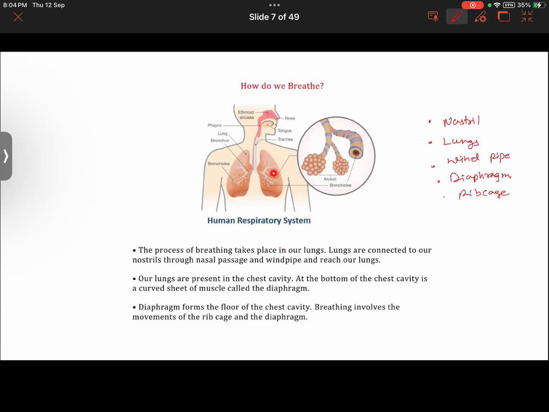This is the lungs. The process of breathing takes place in our lungs, and lungs are connected to our nostrils through this nasal passage and via this windpipe. So there's a kind of direct connection between our nostrils and the lungs via this windpipe and the nasal passage. Getting it now? The air that we breathe in goes directly to our lungs via the nasal passage and then via the windpipe. Hope that should be clear. That is one thing.